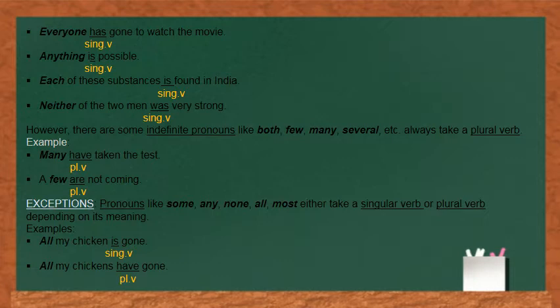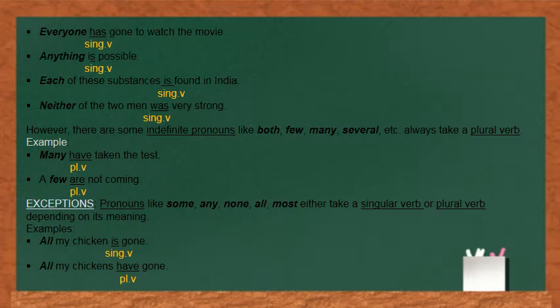But there are some more exceptions, and I want you to see those exceptions to have better clarity. What is the exception? Pronouns like some, any, none, all, most take either a singular verb or a plural verb depending on their meaning.